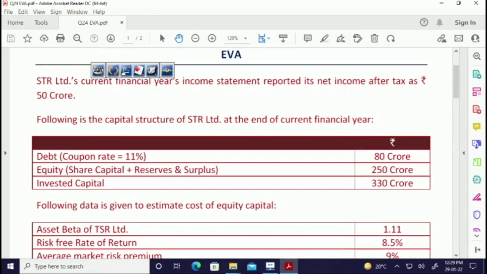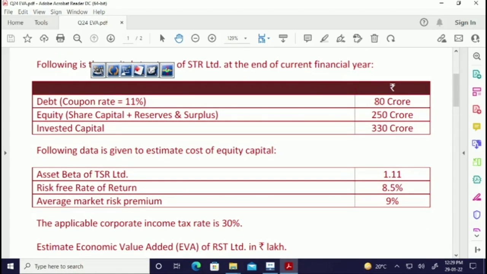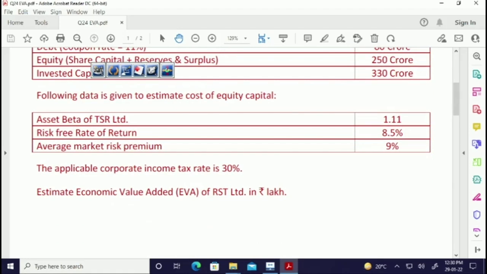Following is the capital structure. Debt 80 crores. Equity including reserves 250 crores. Invested capital 330 crores. Following data is given to estimate the cost of equity, KE. RF is given as 8.5%. RM minus RF is given as 9%. So RF plus RM minus RF into equity beta, that is levered beta, but we are given the asset beta. So you know how to convert the asset beta into equity beta. You have to put leverage into it, into 1 plus D by E into 1 minus T. Tax rate 30%, calculate EVA.